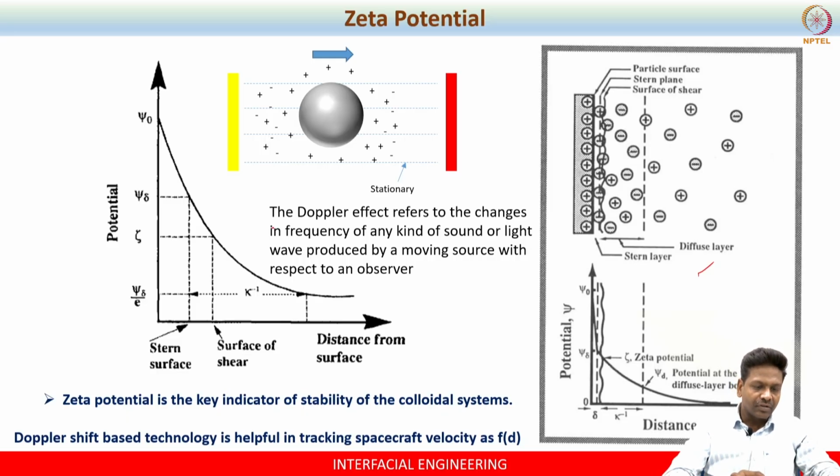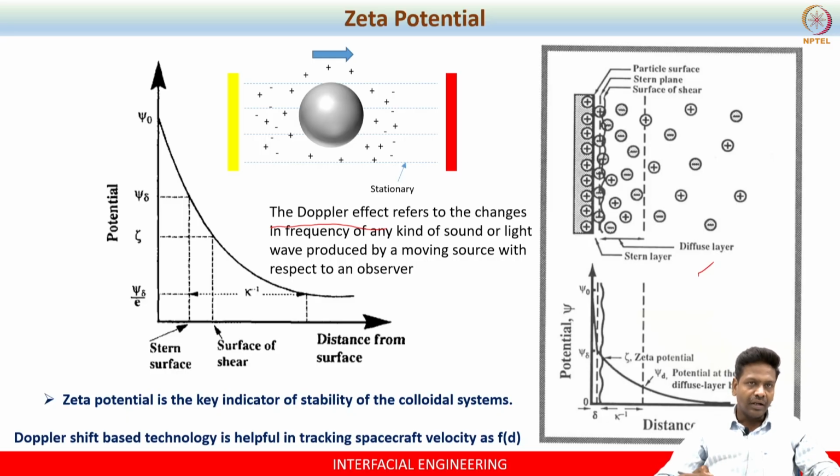Now, what is known as Doppler effect is very useful for us to measure the electrophoretic mobility. Whenever you shine a laser light, the particle is under movement continuously under the influence of electric field, and the laser light is striking the surface of the particle when the particle is subject to movement under the electric field.